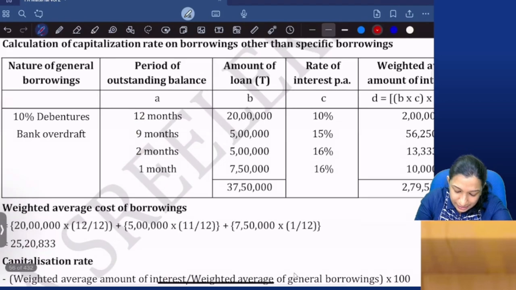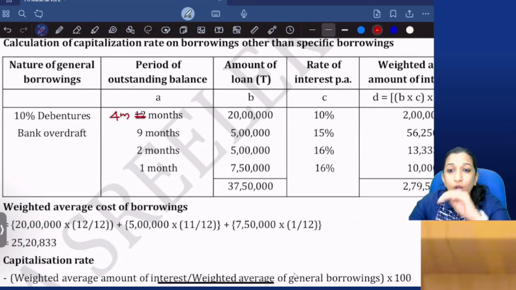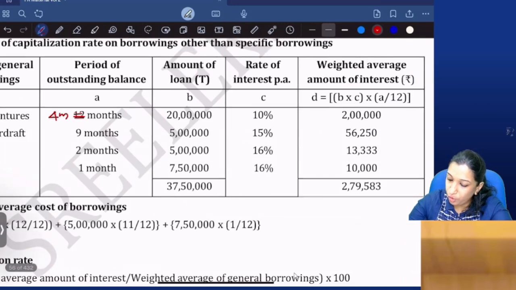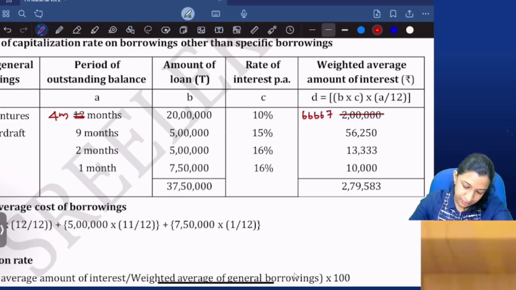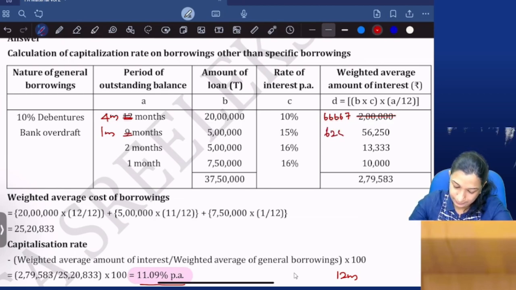10% debentures I'll be taking only for 4 months. So accordingly, I'll be calculating 4 months interest. 20 lakhs into 10% into 4 by 12, that is 66,667. Then bank overdraft, instead of 9 months, only for September, 1 month. So that is 5 lakhs into 15% into 1 by 12, that is 6,250.